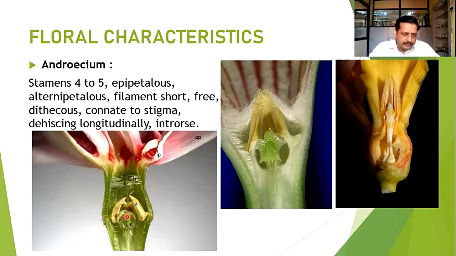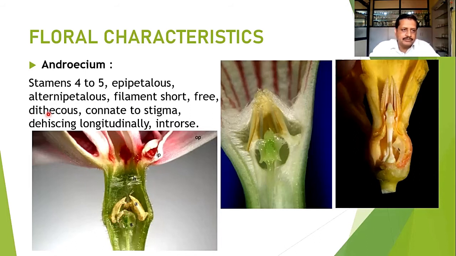Here, this is the stigmatic portion. This is the style, a close-up of the style. Filaments are very short. So here you can find the connation of this. They are just covering the stigmatic surface.